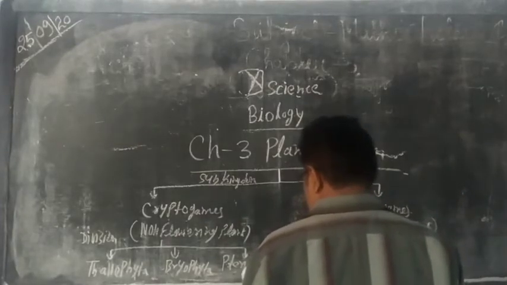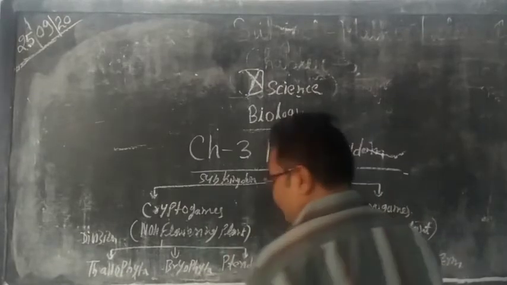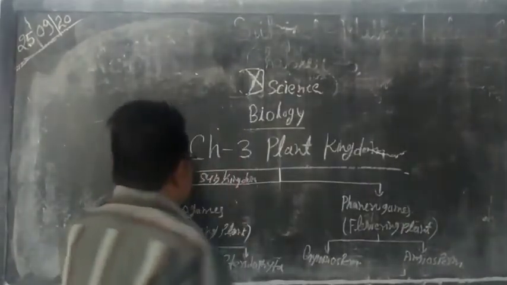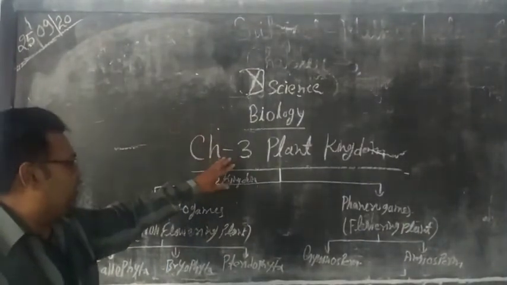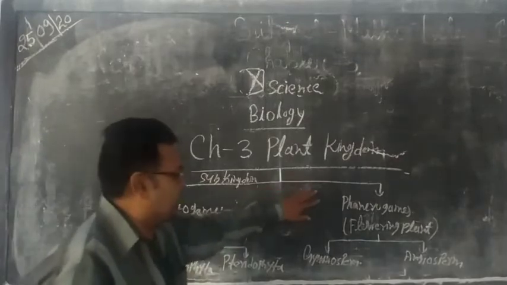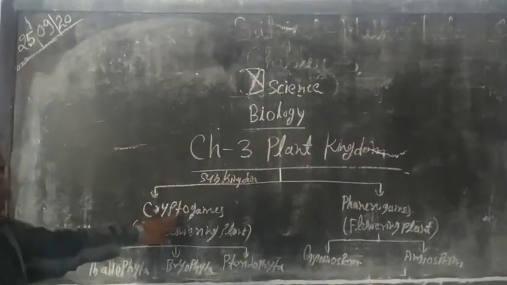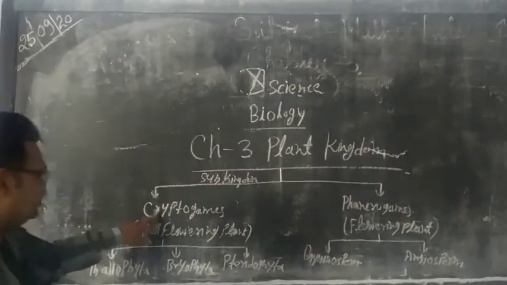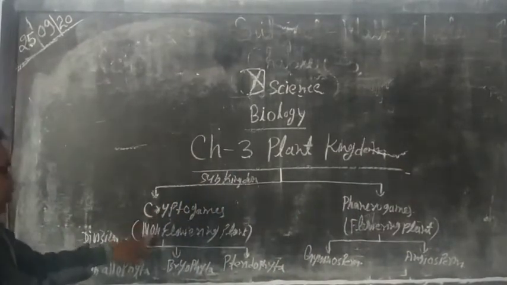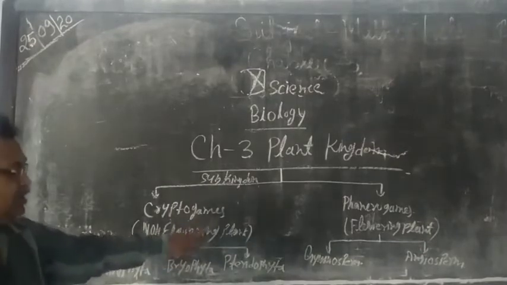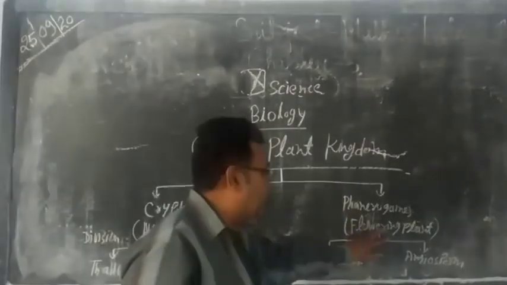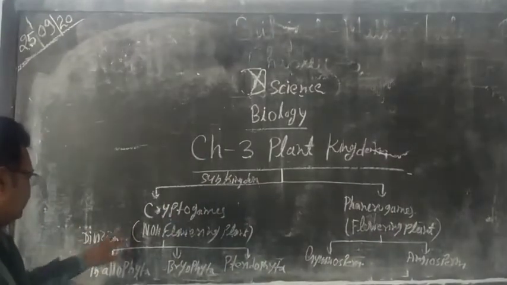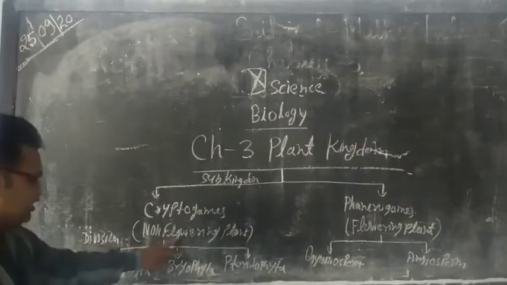So this is the main classification of the plant kingdom. You can see that the plant kingdom is divided into two subkingdoms. First one is cryptogams, second one is phanerogams. In cryptogams, non-flowering plants are there, and in phanerogams, flowering plants are there. Non-flowering plants are divided into three divisions.